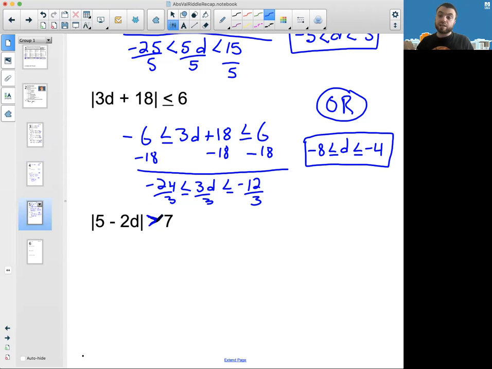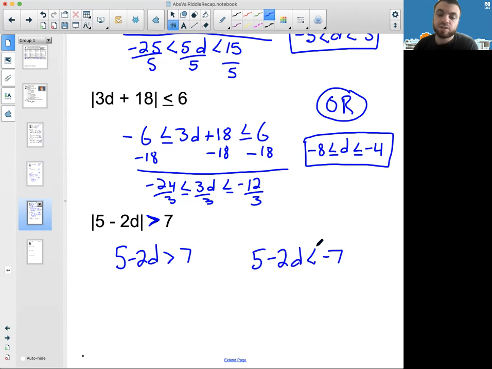The inequality is eating the bars. So we ask, what numbers have absolute value that is more than 7? 8, 9, 10, 11, 12, 100, 1,000, 1,000,000, all those numbers more than 7. But also negative 8, negative 9, negative 10, negative 11, negative 12, negative 100, negative 1,000,000. All the numbers that are less than -7, okay?